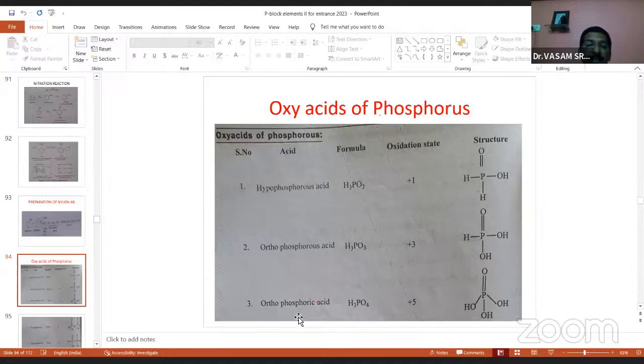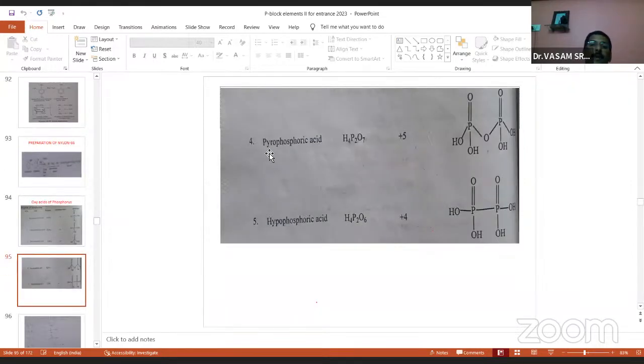2 H groups are there. Orthophosphoric acid, oxidation state +5, tribasic acid, sp3. Now, pyrophosphoric acid, H4P2O7, +5 oxidation state. There is a connecting bridge bond present here, and +5 oxidation state, and sp3 hybridization, tetrahedral geometry, connecting link P.